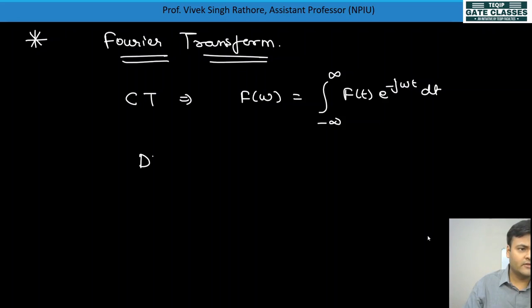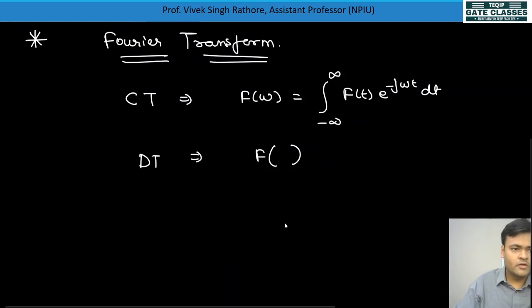If we have a discrete time signal and need to calculate the Fourier transform, what will happen? We'll write F of omega, and for a discrete time signal we replace integration by summation.